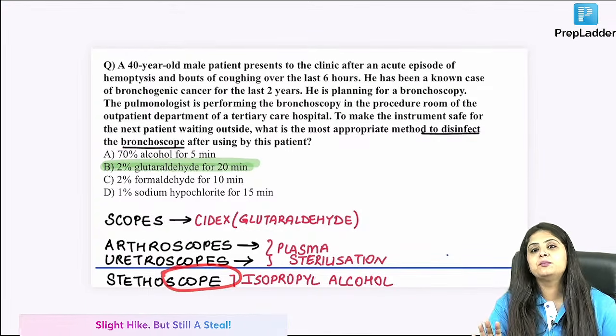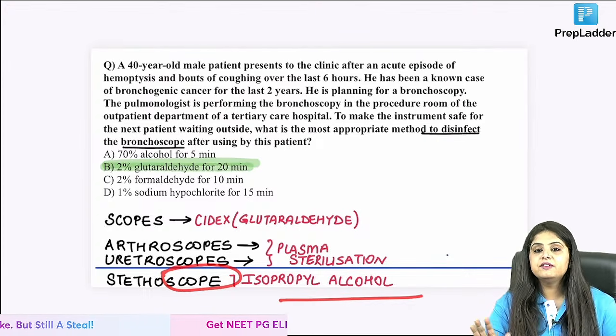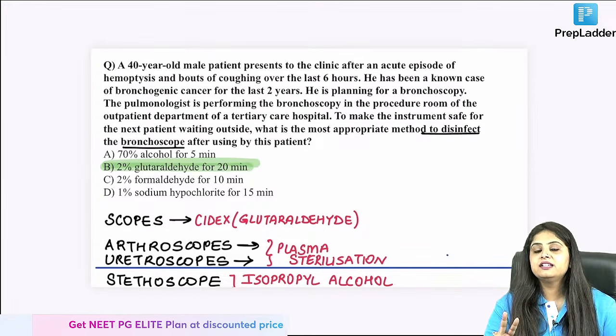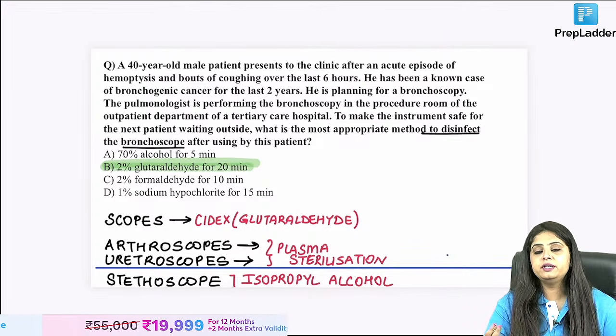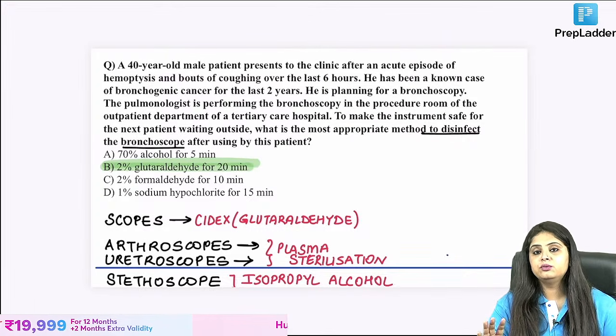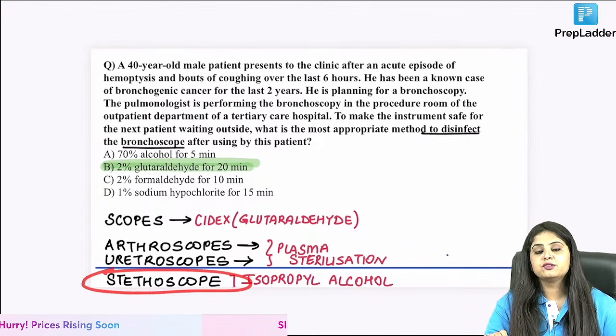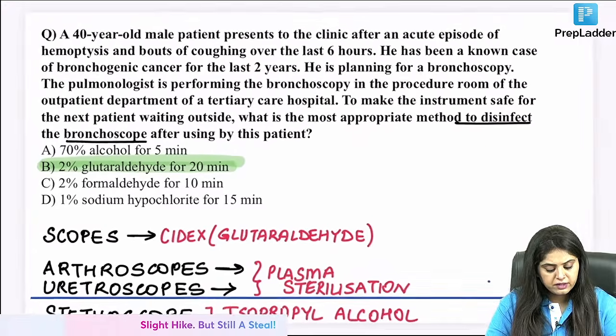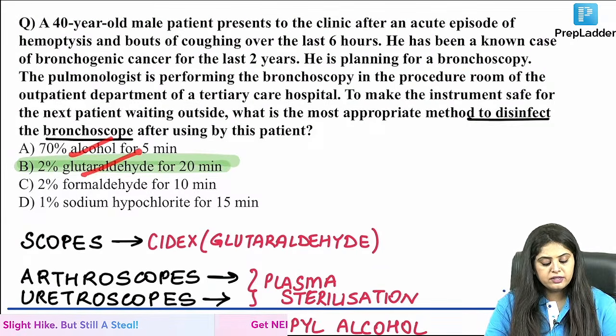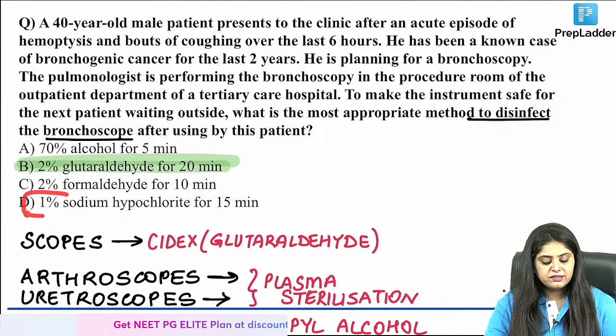But don't add your stethoscope to that. It is cleaned by isopropyl alcohol, which no one does. Two things which no one cleans are your mobile phone and your stethoscope. You go into the hospital with it, you come back with it, you eat your food with it, and then you are spreading the infection to yourself. Learn to clean your stethoscope. How? By isopropyl alcohol. One more thing I see over here: alcohol is okay, glutaraldehyde and formaldehyde are okay. What is this written?